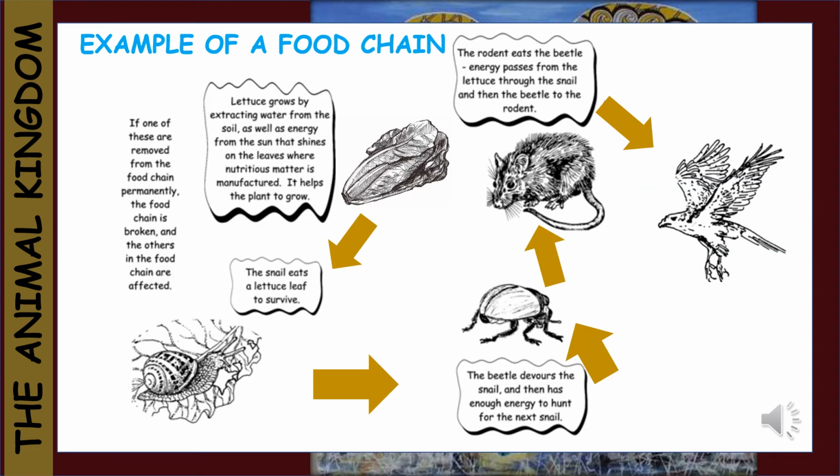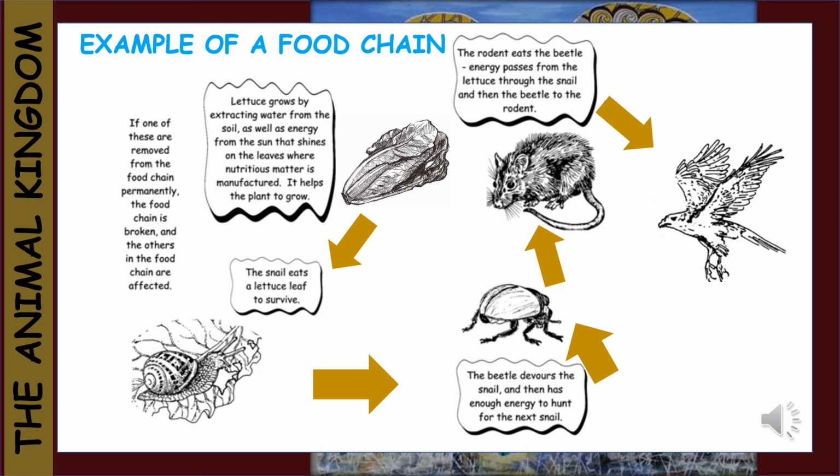Here is an example of a food chain. Remember, if one of these are removed from the food chain permanently, the food chain is broken and the others in the food chain are affected. We start off with lettuce. Lettuce grows by extracting water from the soil as well as energy from the sun that shines on the leaves where nutritious matter is manufactured. It helps the plant to grow.